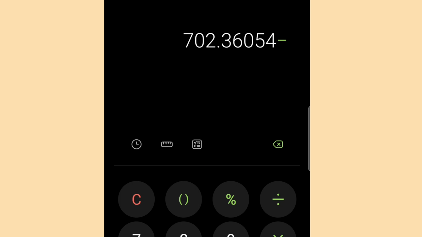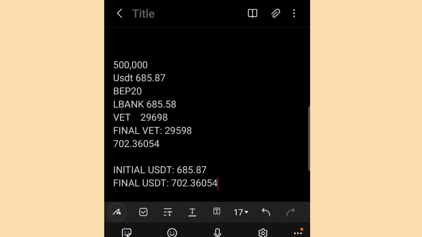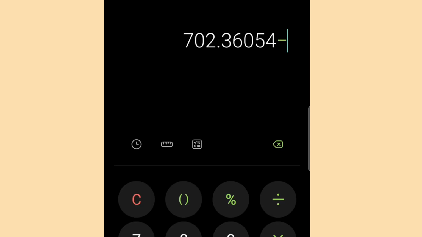All right, so I have 702.36054 minus, let me go and get the actual amount. I have 685.87, let me just say 685 because Binance will also remove their own charges. So minus 685, now I have gotten 17.36054 as my profit, just with 500,000 naira. You understand? Early in the morning, early hours of this morning, I was able to get about 30 USDT. So you can see that, and this is the amount of profit we have got.